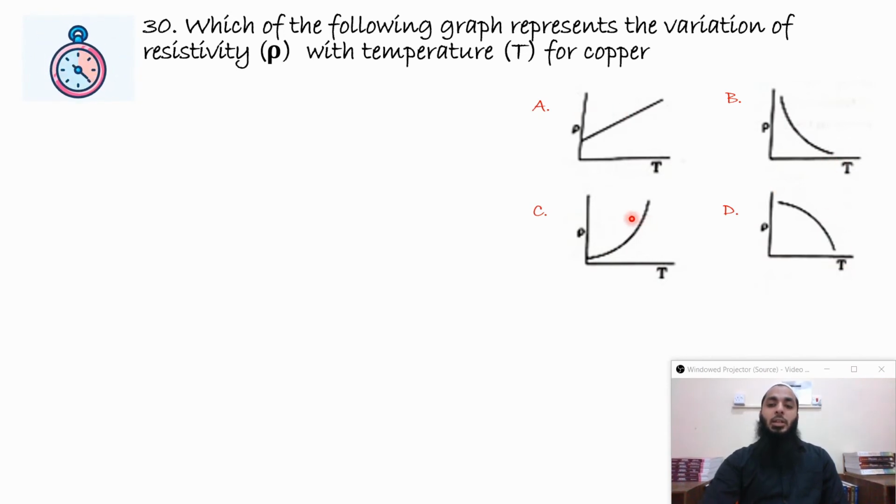Now among A and C, people may think that it is A because we have learned an equation rho is equal to rho naught into 1 plus alpha delta T, which is a linear equation. So people may think it is this graph, but actually that's an approximate equation that can be used for certain small range of temperature. If, for example, here you can see if I take a very small range of temperature, it is almost linear, but the actual equation has many more terms. So actual graph should be option C. It's actually a graph which is there in your NCERT textbook as well.